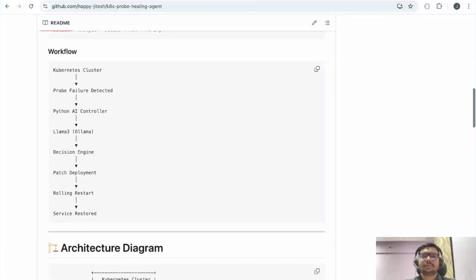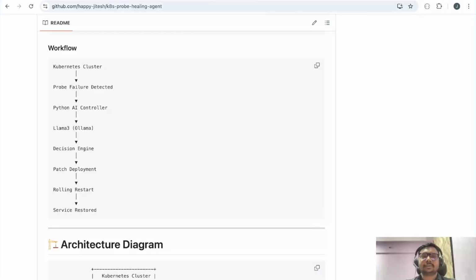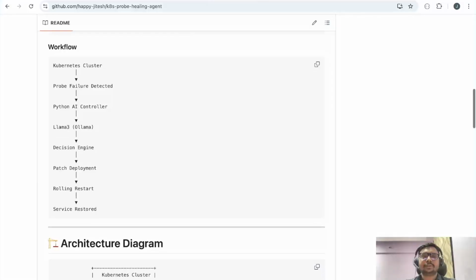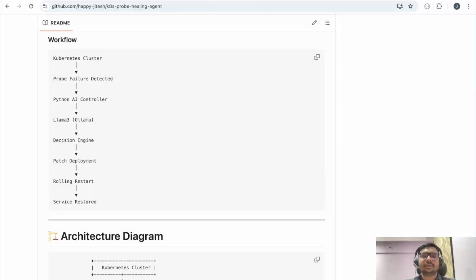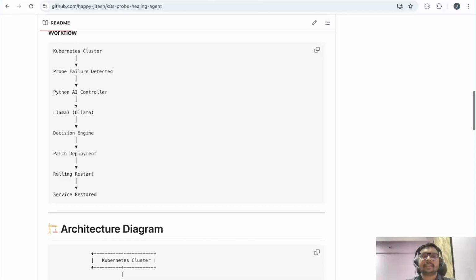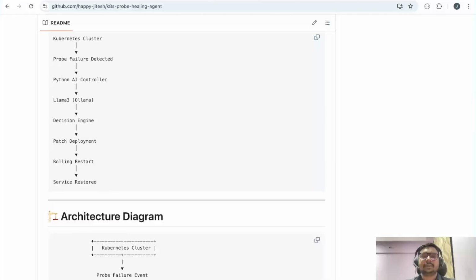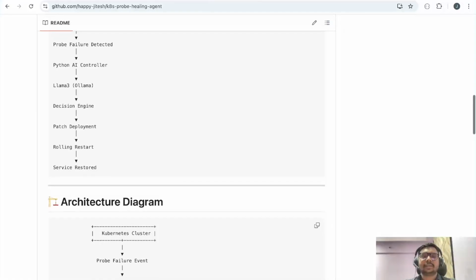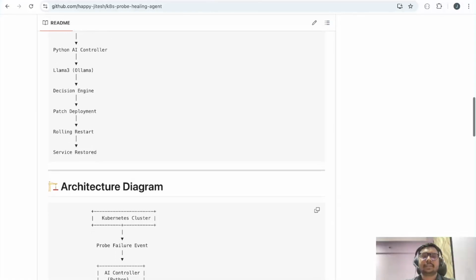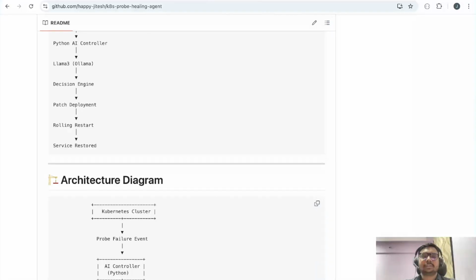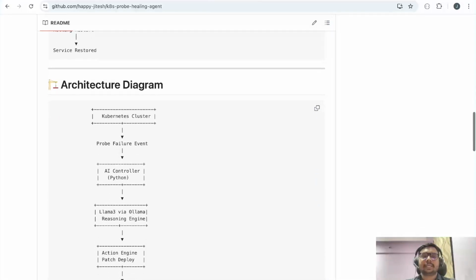This is our workflow. We have a Kubernetes cluster. We have set up Kubernetes in Minikube, and we will deploy one pod that has a probe failure, and our agent will detect that probe failure. We have a Python agent written as a controller loop. We have Llama 3 with the help of Ollama, running on a local system. We have Llama 3 as the decision engine. It will patch the deployment, do a rolling restart, and the service is restored. So this is the architecture.